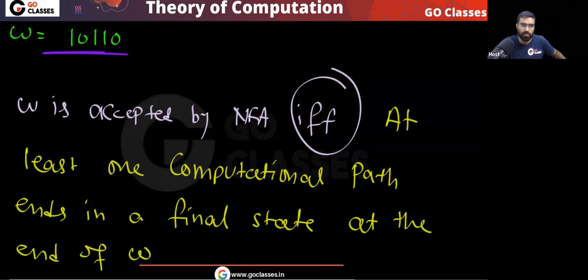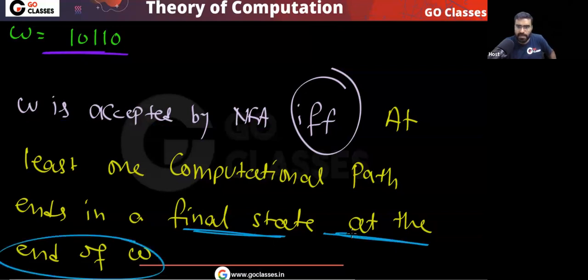At the end of W. So this is what we already know.